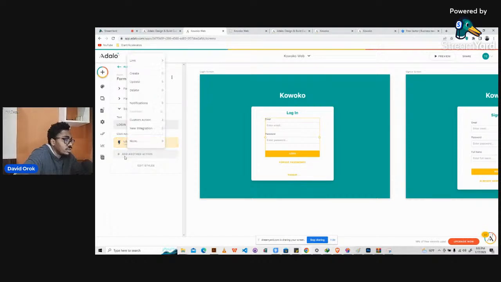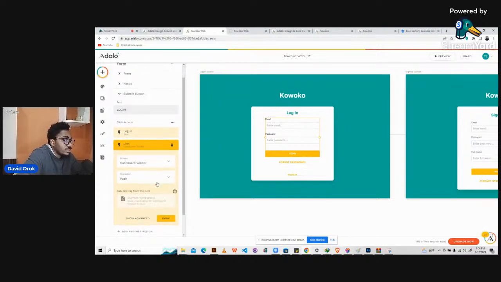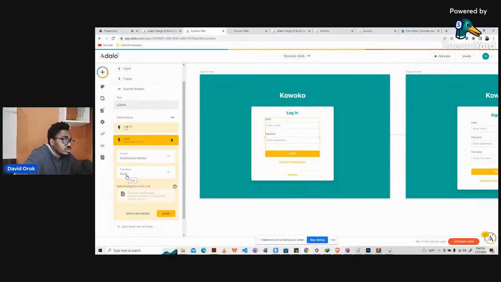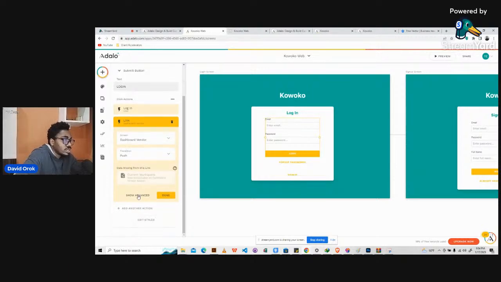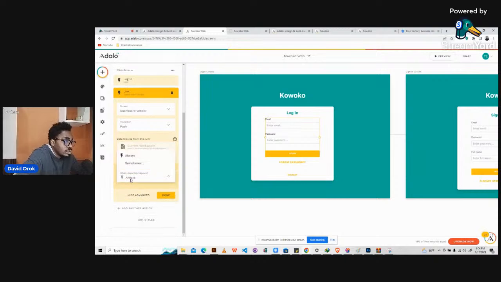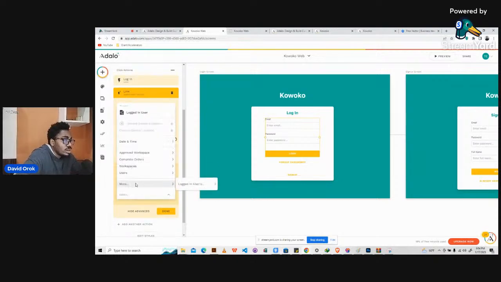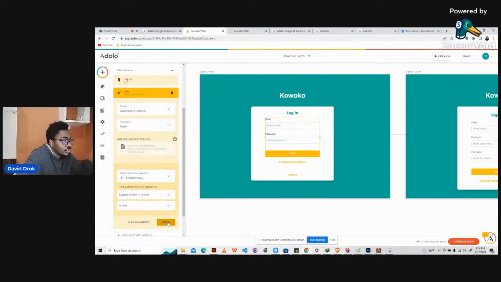So let's add another one. Let's say take the user to the dashboard of the vendor, right? You know, we're going to have to do some conditions here. So we'll say show advanced. It doesn't show all the time. It's only going to be sometimes. Then we'll say when the vendor is true, right? So that's when the person should be taken there.